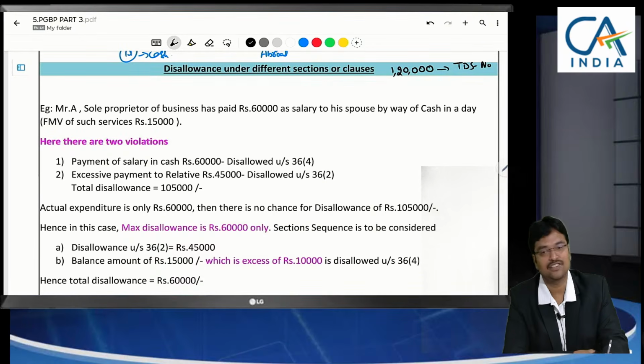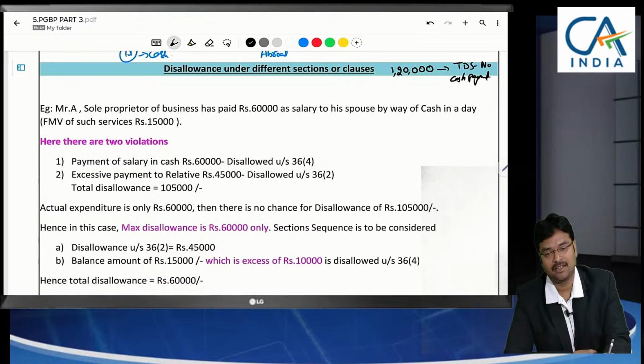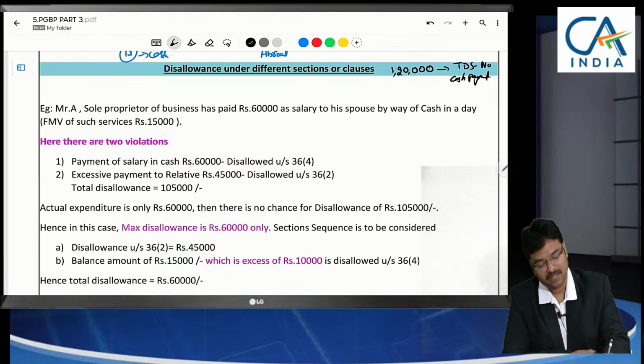TDS is not deducted, and cash payment is made, which is a second violation. Cash payment cannot be made. And the third violation is, he is our relative and the actual market value of the freight is only 70,000, but I am paying 1,20,000 to increase my expenditure.